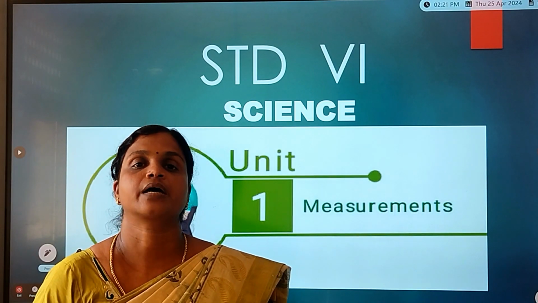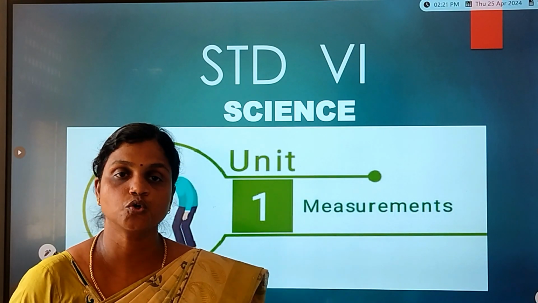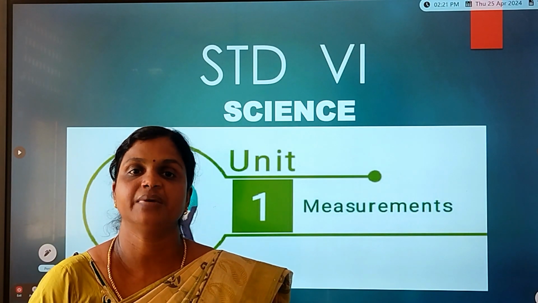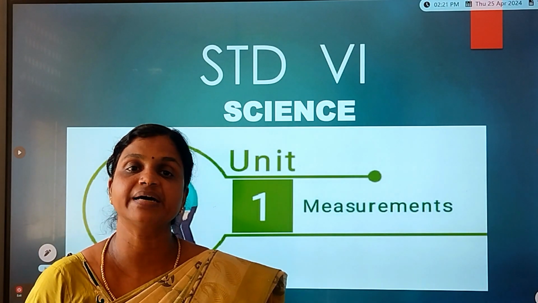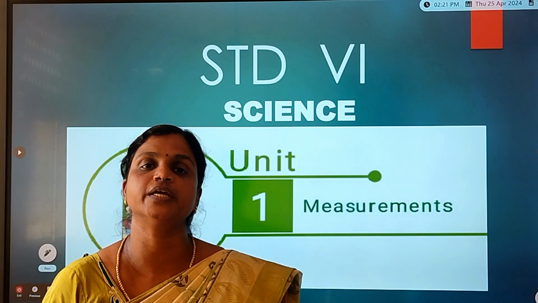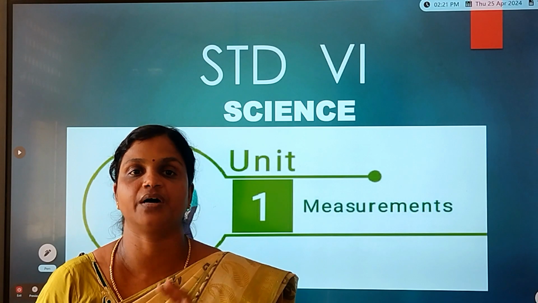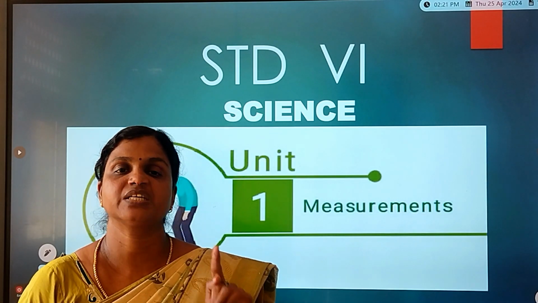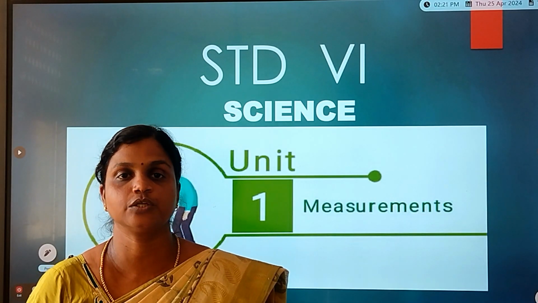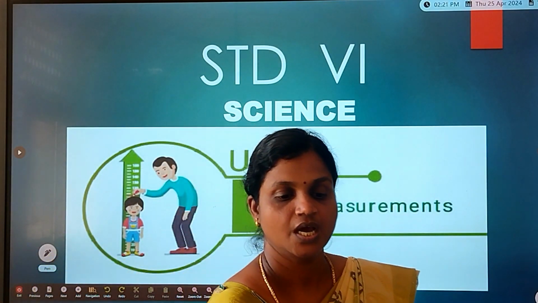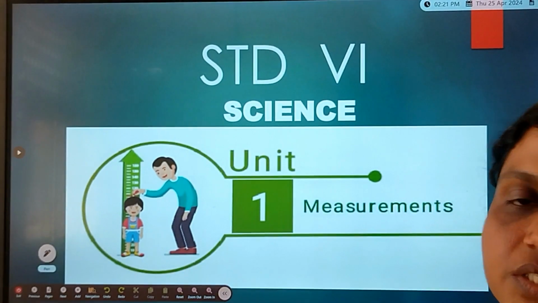Measurement is the comparison of an unknown quantity to a known quantity. What is measurement, children? Measurement means it is the comparison of an unknown quantity to a known quantity. So the measurement has two parts. One is a number part and another one is the measuring unit.